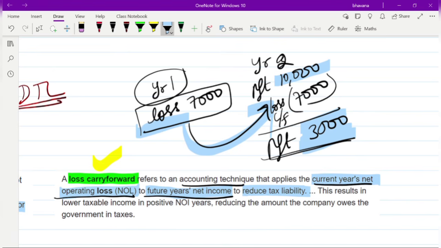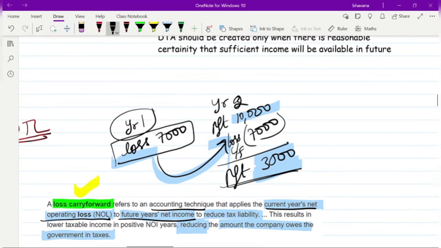So what happens due to this is that the amount the company owes to the government in taxes gets reduced. That means the company will have to pay lesser taxes to the government. So in this case also there is a future benefit, that in the future you will have to pay less taxes.